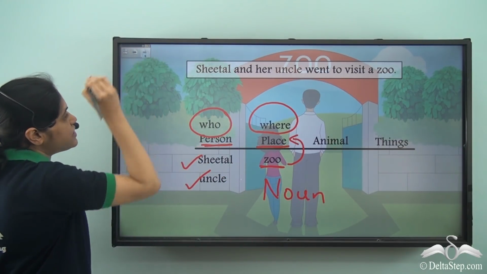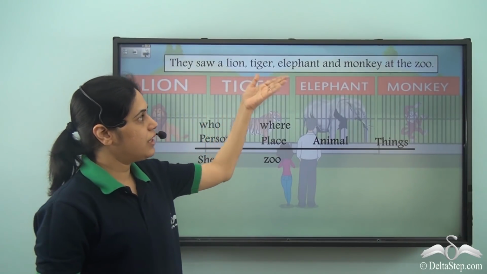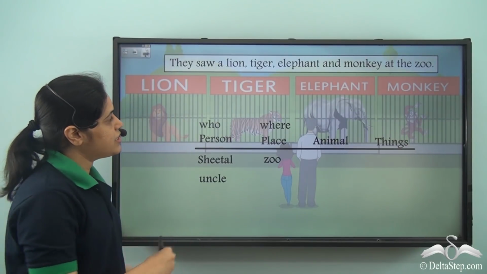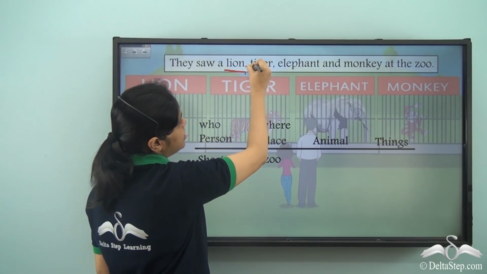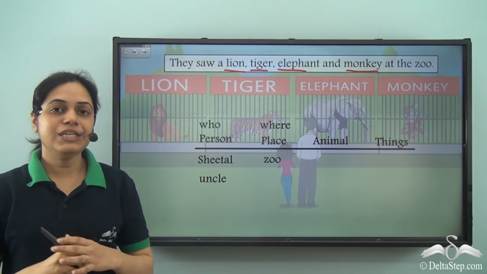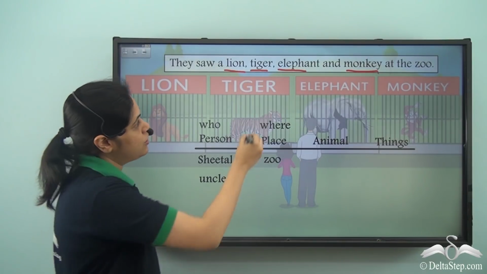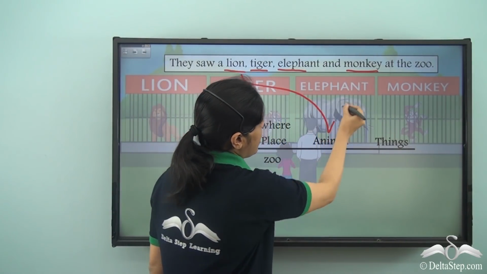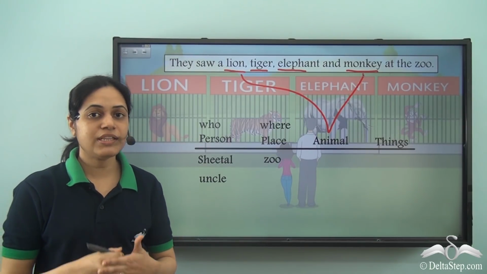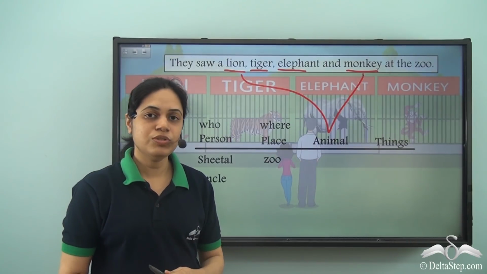Now let's look at the second sentence. They saw a lion, tiger, elephant and monkey at the zoo. So in this sentence, lion, tiger, elephant, monkey. These four are the names of animals. And we know that the names of animals are nouns. So these are nouns.